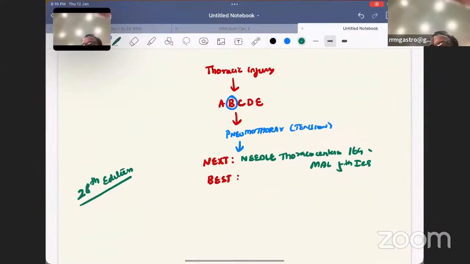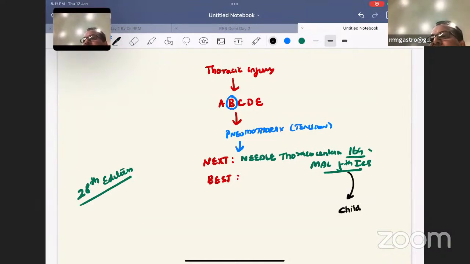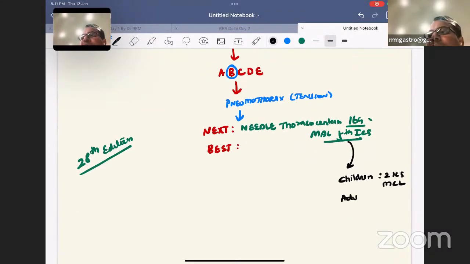Now the answer is very clear. Needle insertion in the 5th intercostal space is the next best step. So this controversy is very clear. In children, it is the 2nd intercostal space, mid clavicular line. In adults, 5th intercostal space, mid axillary line. There is no more confusion, and it is a clear-cut concept.